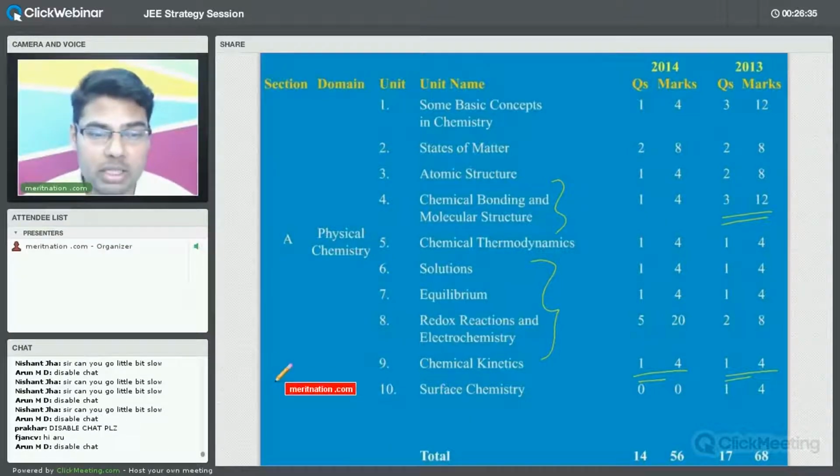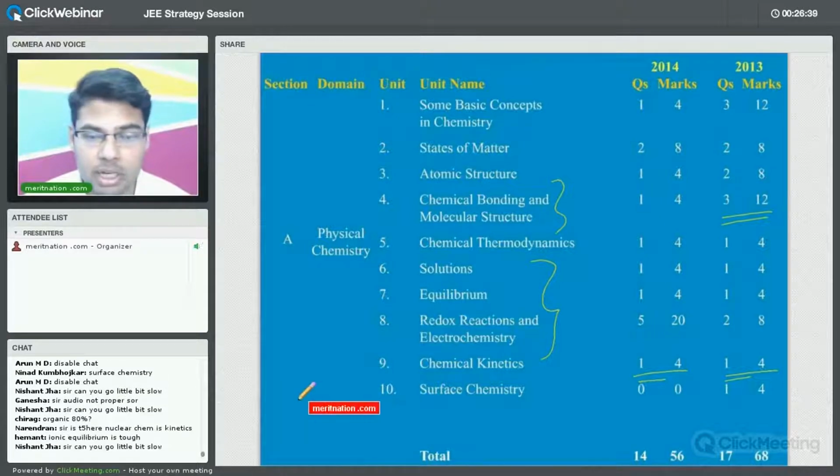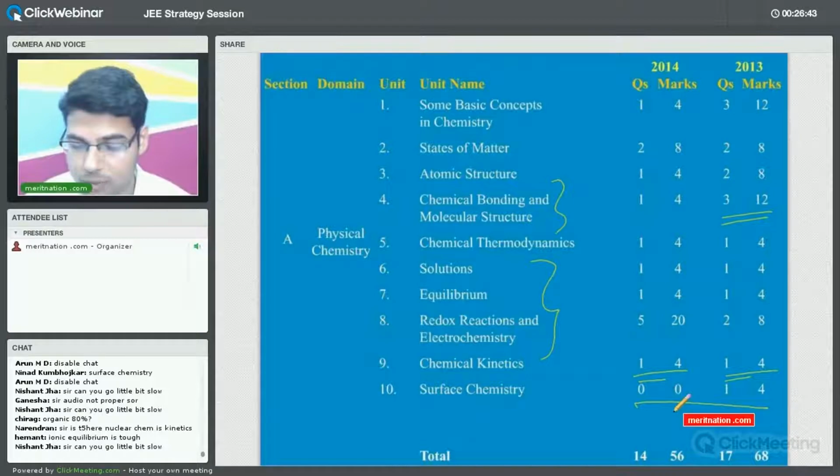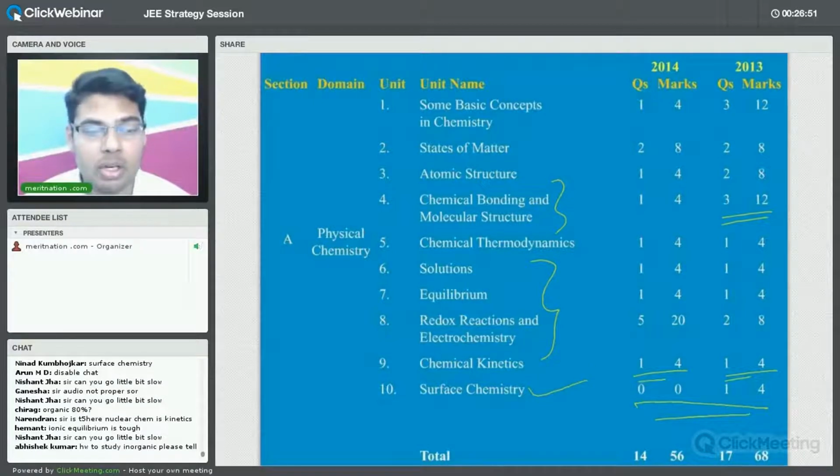So now here what you can see is basically, let us first of all try to have this particular part. The surface chemistry only has 1 question in 2013 and 0 questions in 2014, right? So we can leave this topic without even thinking twice. Are you getting the part? Because we have to prioritize, we have to see what are the basic things, what are the basic chapters we need to focus more on.